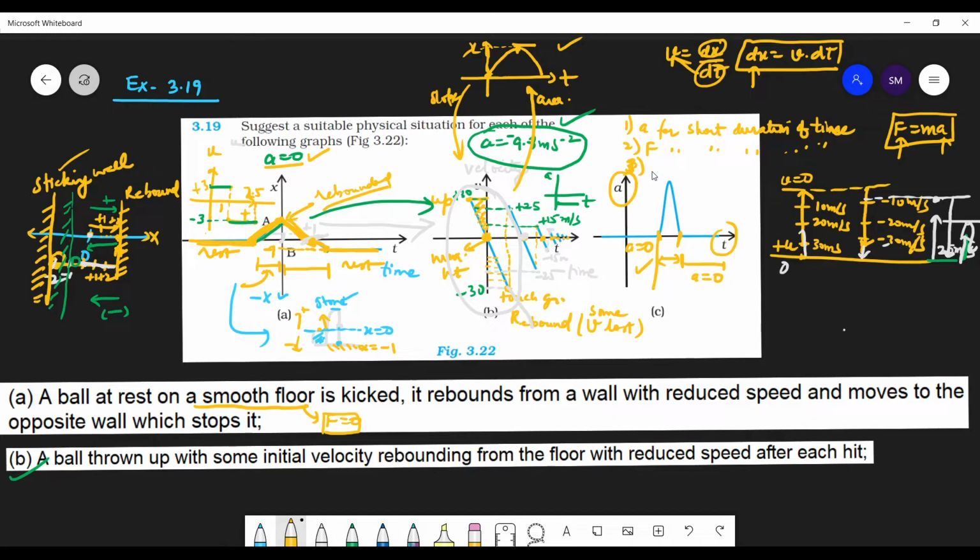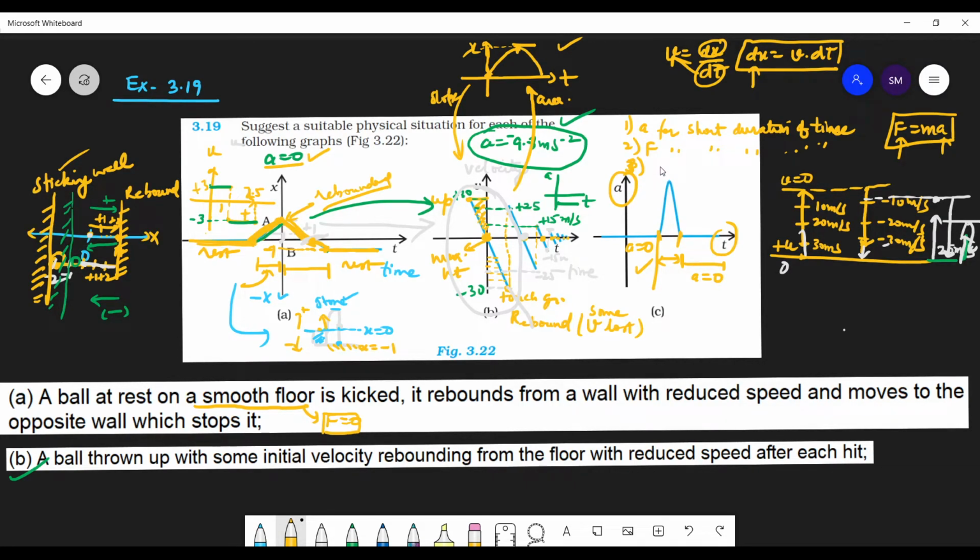a football, so exercise question 3.1 part C. If you see, what is that part C? In part C, you have a spinning cricket ball that turns sharply on hitting the ground. So when the ball is hitting the ground and taking a sharp turn, that is this kind of example.